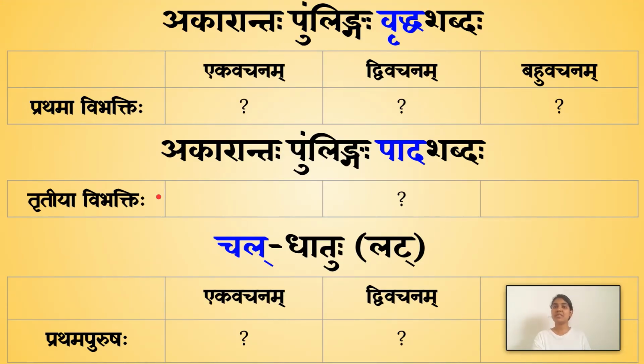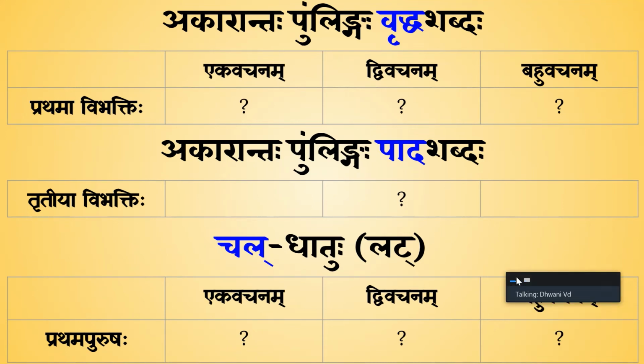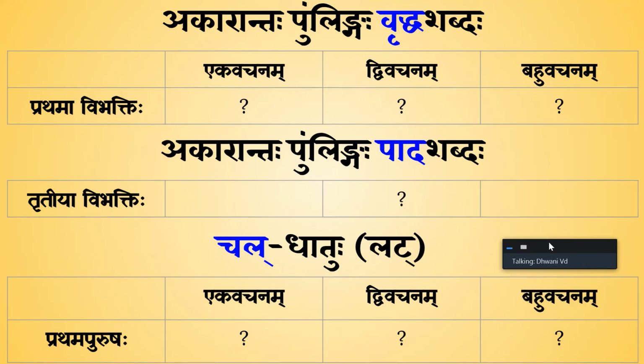So let's make a few sentences using these new meanings that we have learned. So we have akarantaha pullingaha vriddha shabdaha in prathama vibhakti, akarantaha pullingaha pada shabdaha in tritiya vibhakti. For the sake of the sentence, we are only considering dvivachanam here. And chal dhatu, chal is to go or walk. So pause for a moment and fill these blanks.